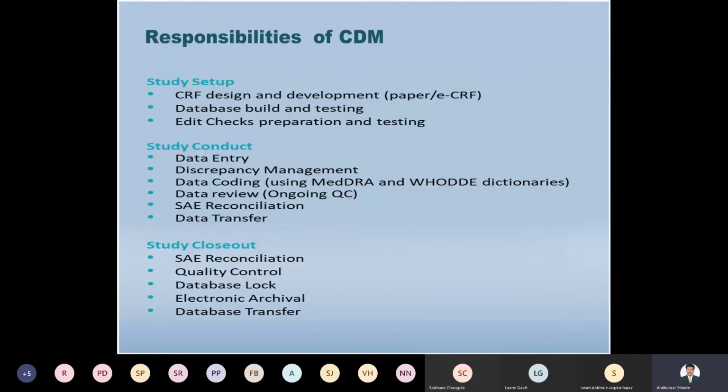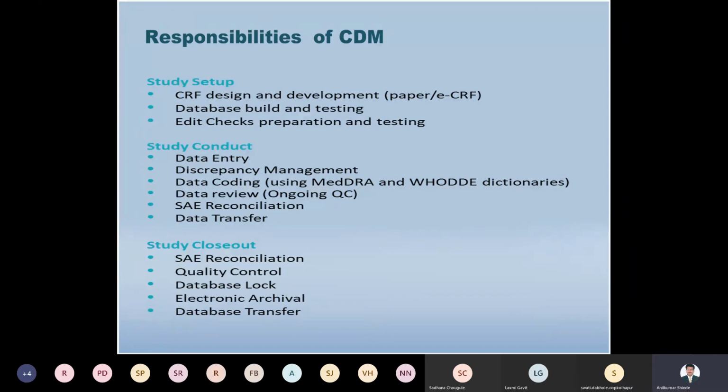Understand it? Then data coding is the next step. You can apply different coding systems to the data, using different coding software, maybe MedDRA or maybe the WHO Drug Dictionary. All right, these are the different systems that can be used for coding.